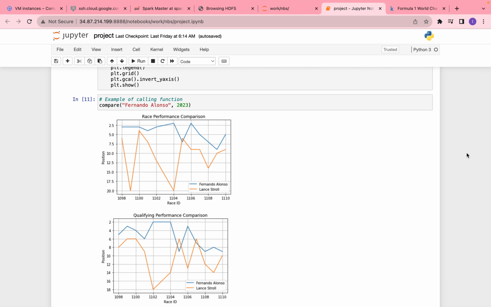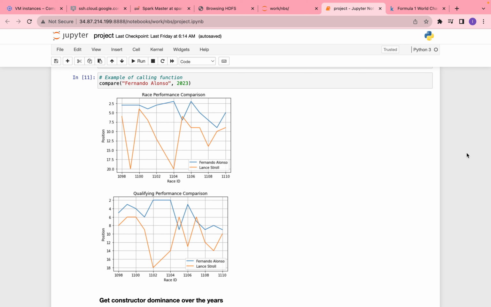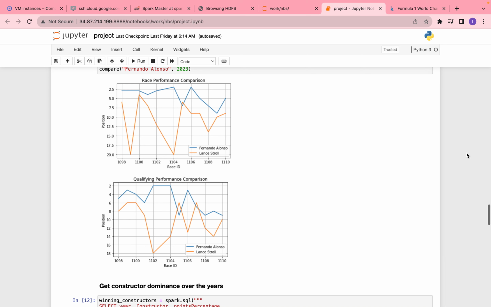For example, you can see the position that this driver, Fernando Alonso, has achieved in his races and qualifyings compared to his teammate. From this graph, it is clear that he is outperforming his teammate Lance Stroll by a significant margin, as well as being more consistent over the season. Team principals can then use this to infer that Alonso is currently the better driver to invest into.